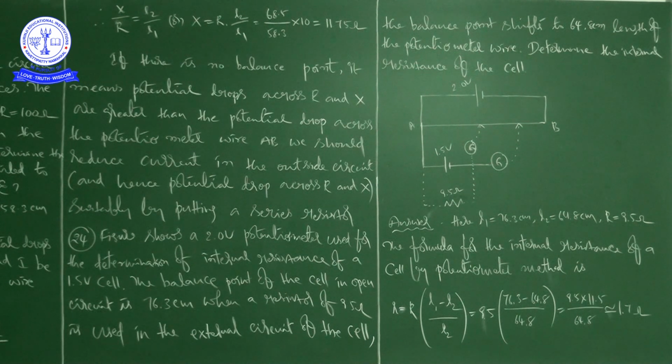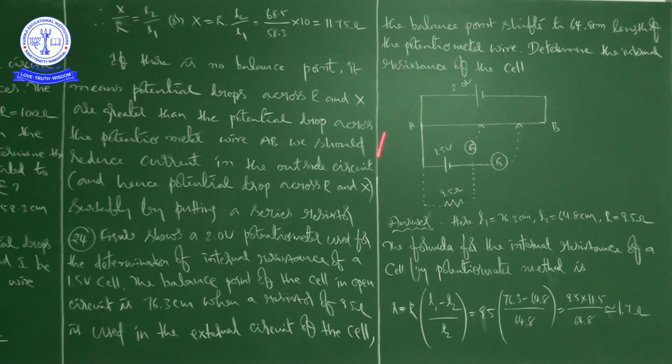Given cell means what? 1.7 ohms is the internal resistance of the cell which has 1.5 volts. For this cell we determined the internal resistance, that is 1.7 ohms. Okay, right. So once again you look at this problem.